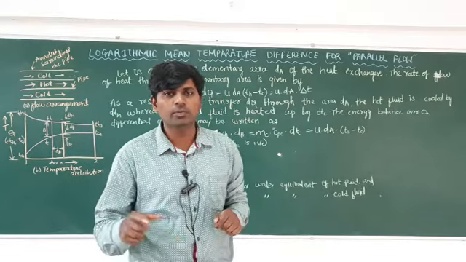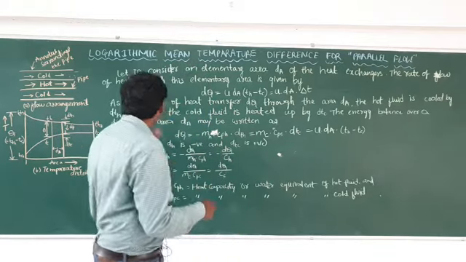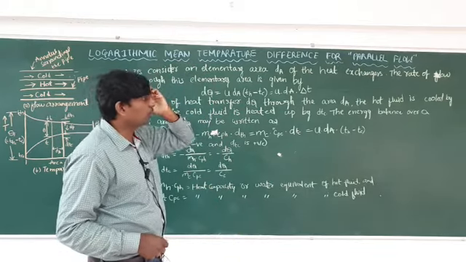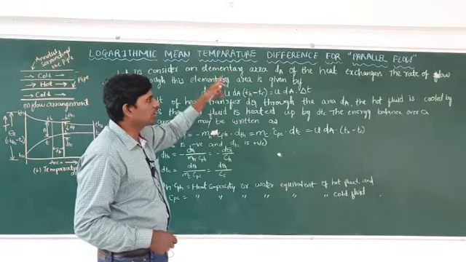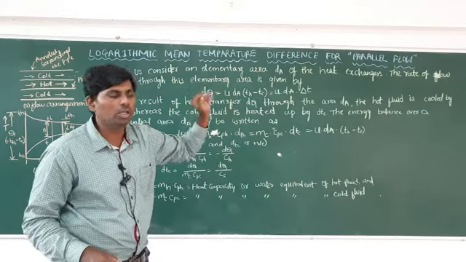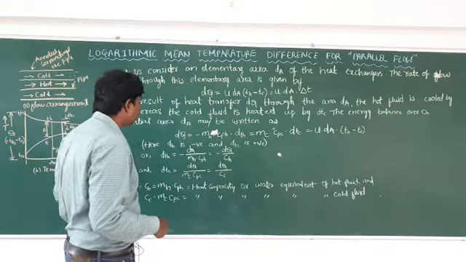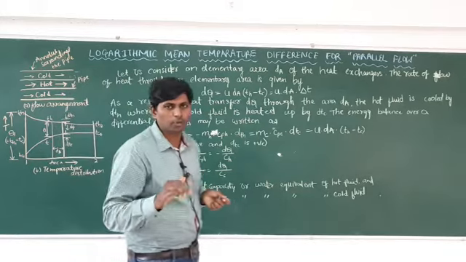So LMTD for parallel flow and LMTD for counter flow are given. What is given in this question? The logarithmic mean temperature difference for parallel flow is given. For the logarithmic mean temperature difference for parallel flow, what do you have to do? First you have to draw the diagram for parallel flow.